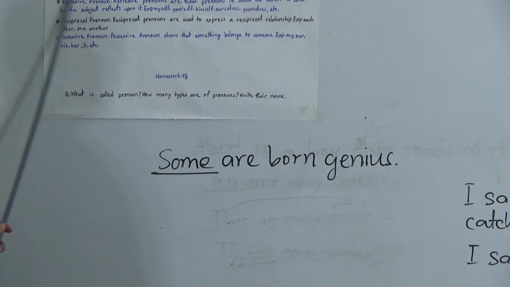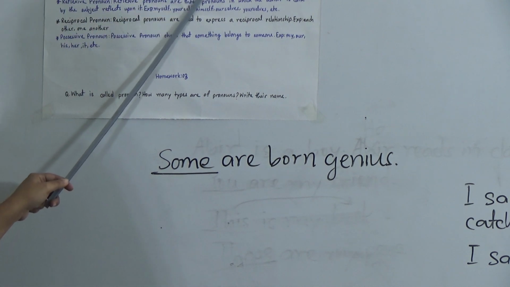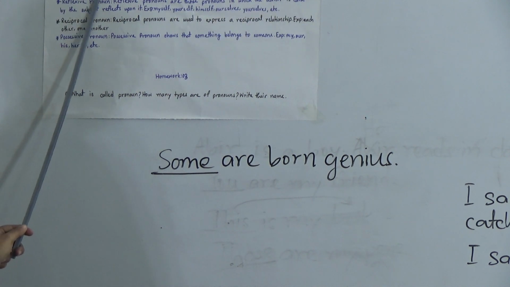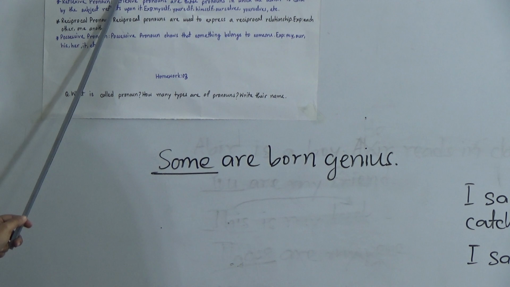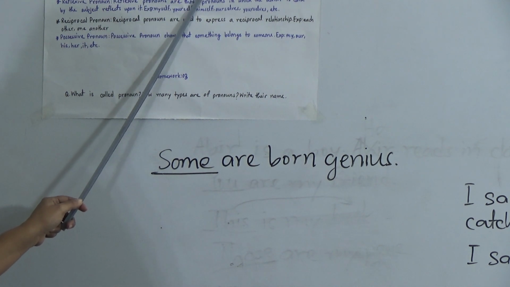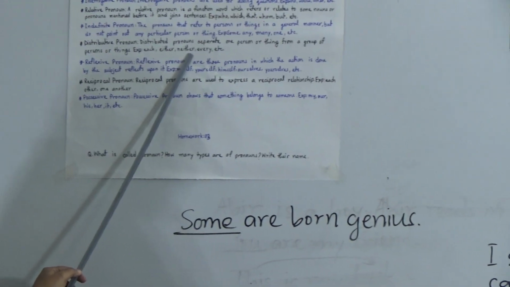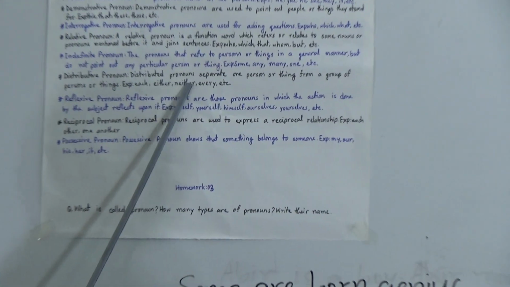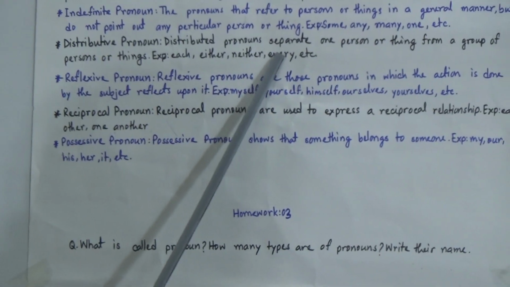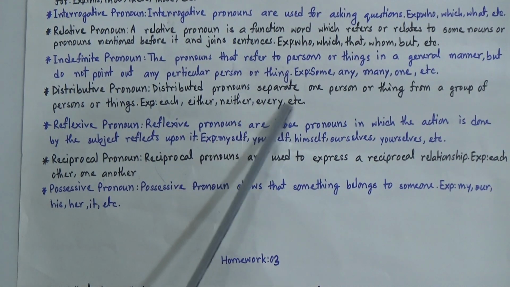So that's why it is indefinite pronoun. And now we will go to distributive pronoun. Distributive pronouns separate one person or thing from a group of persons or things. Examples are each, either, neither, every, etc. And remember, they are singular and they always take a singular verb.